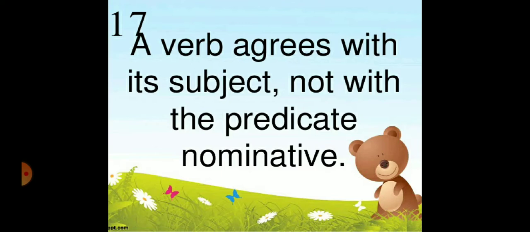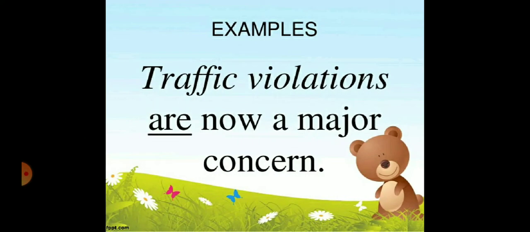Now come to the next rule, that is rule number 17th. A verb agrees with its subject, not with the predicate nominative. For example, see the examples. Traffic violations are now a major concern. Traffic violations, that is what? Subjects. If subject is plural, the verb is used plural here. The traffic violations, that is plural subject. That's why are as a plural verb used here.